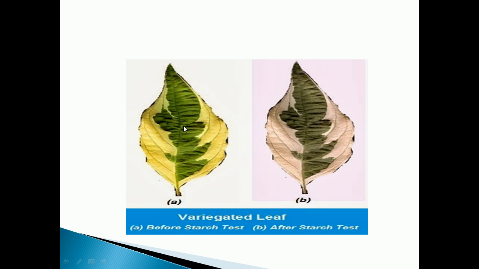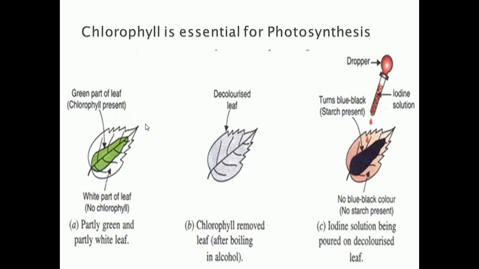For this activity you can take the croton plant or the money plant. The materials needed are a leaf from the croton plant, alcohol, iodine solution, some water, and trace paper.